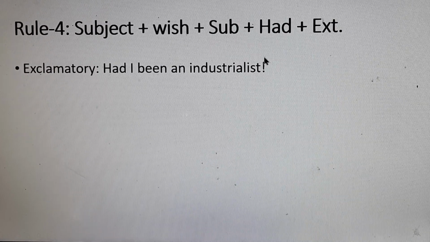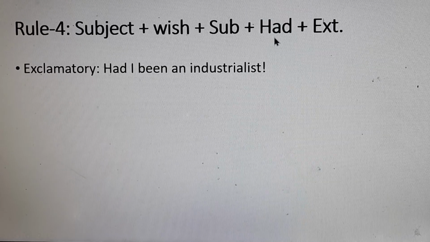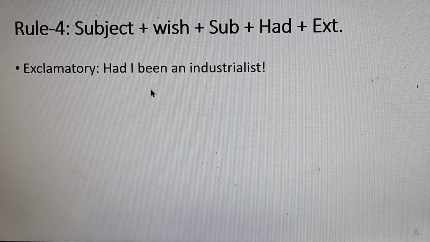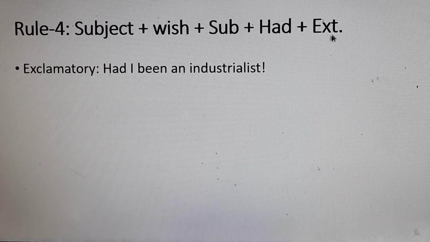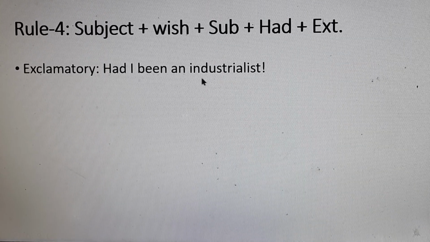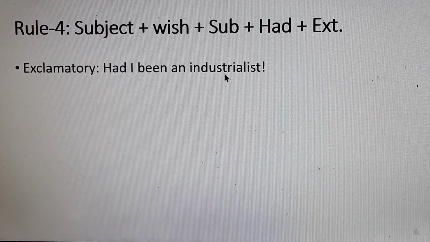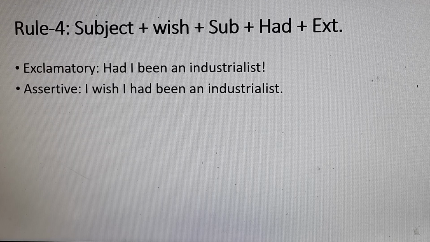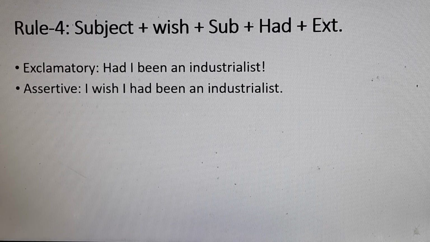Then we have to write down had. I wish I had. Then the rest of the sentence, been an industrialist. The correct answer is I wish I had been an industrialist.